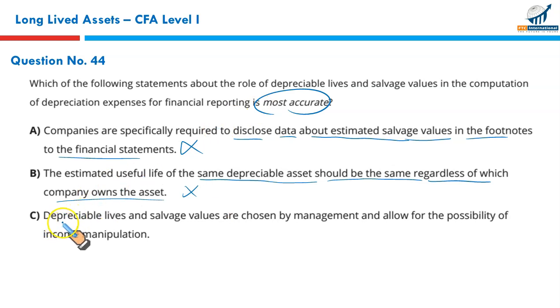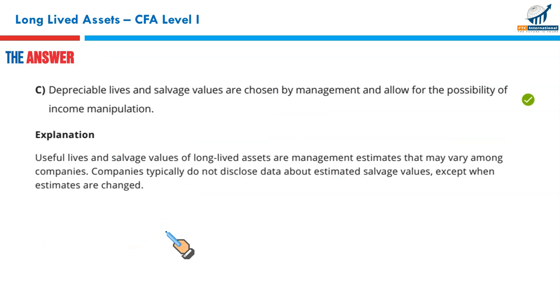Most accurate statement is C. Depreciable lives and salvage values are chosen by the management and allow for the possibility of income manipulation. Since it is selected by the management, that's true. And there's also a downside risk that it allows the management to manipulate the income statement by changing the depreciable life and salvage value. So that makes C the correct option.